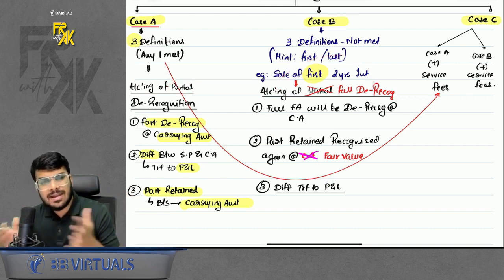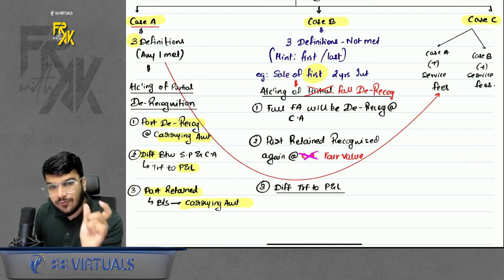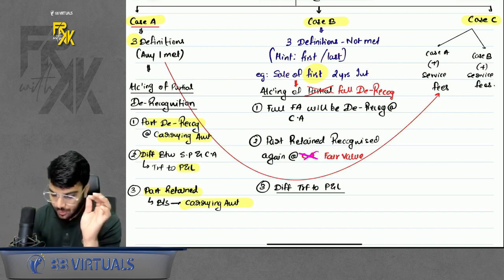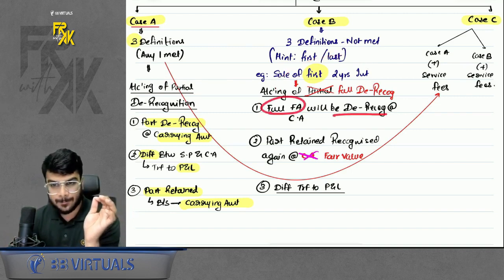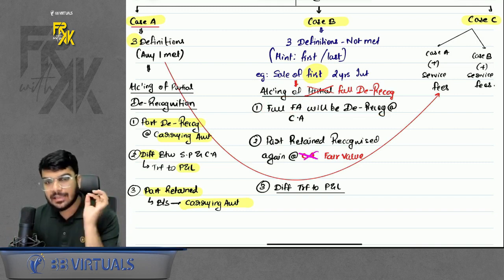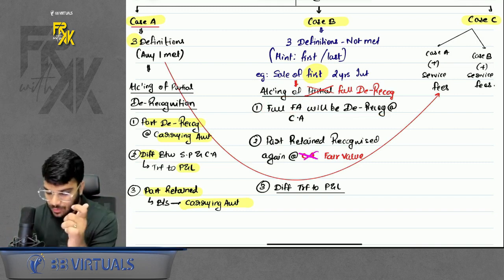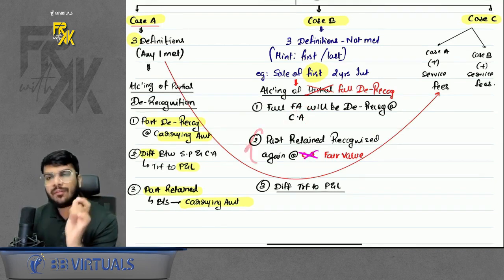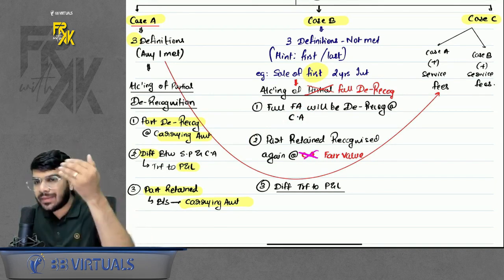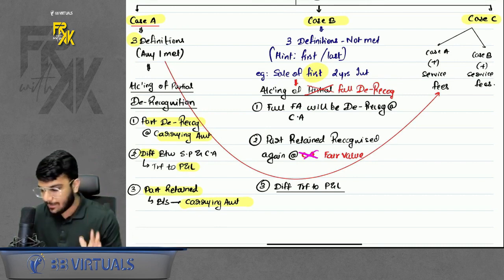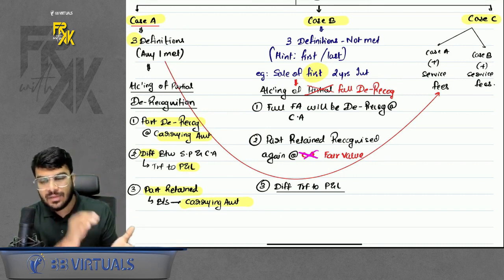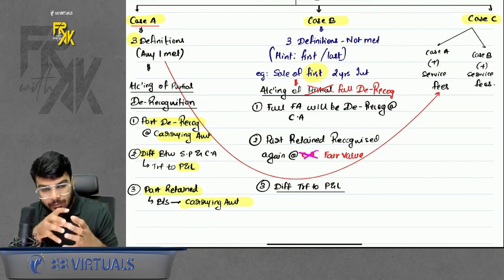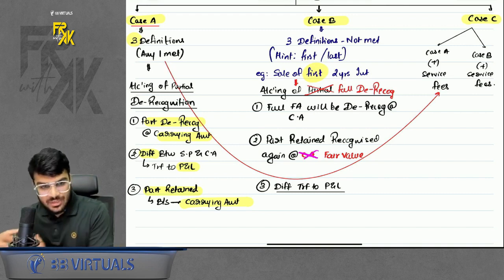So what is the meaning of full derecognition? That means even if you are selling a part of the asset, still you will derecognize the full financial asset. At what value? At carrying amount. Then whatever part you have retained, you will re-record that at fair value. See, for example, I have sold only 70% of the asset, but still I will remove 100% of the financial asset.